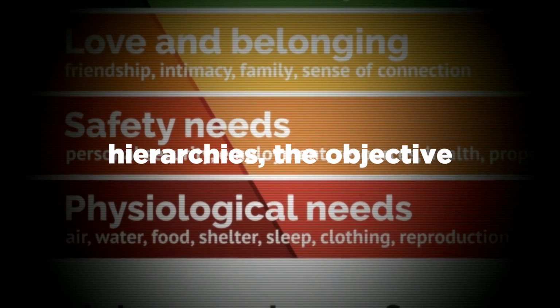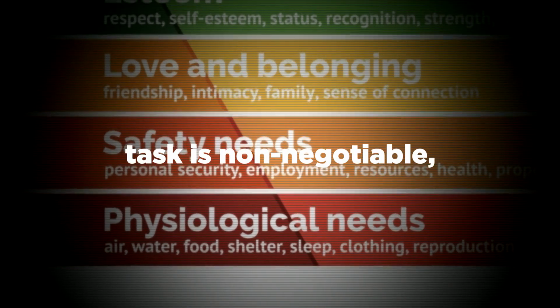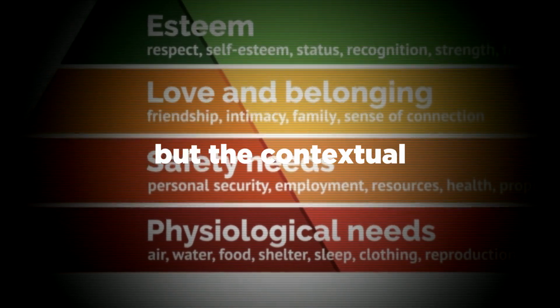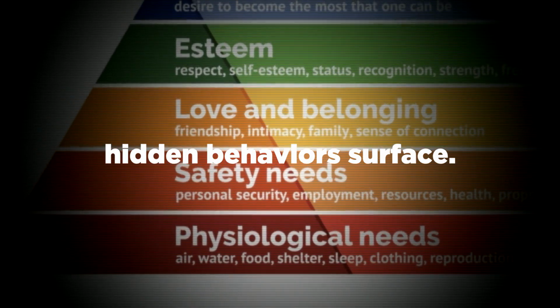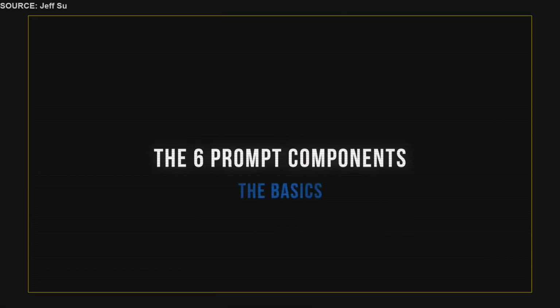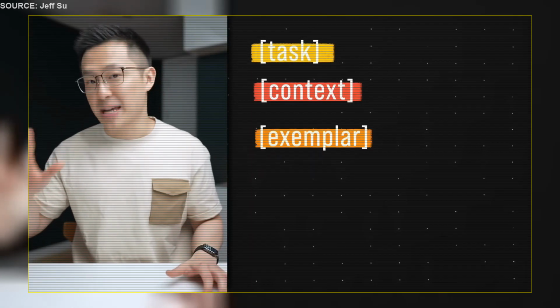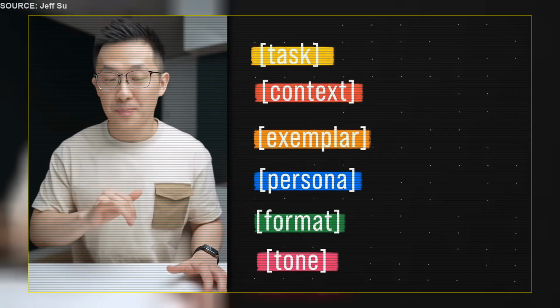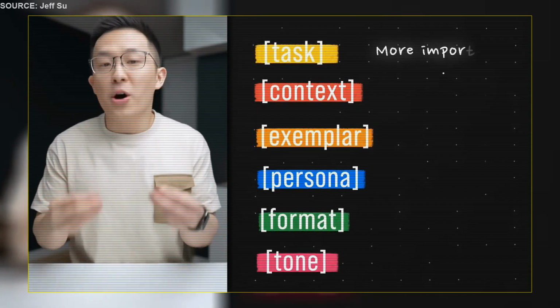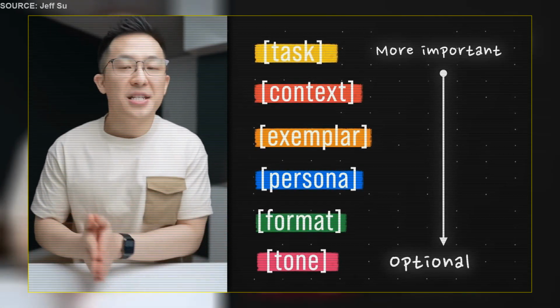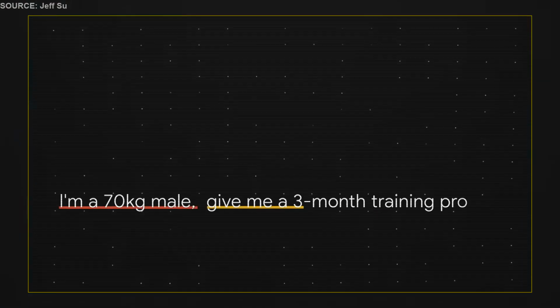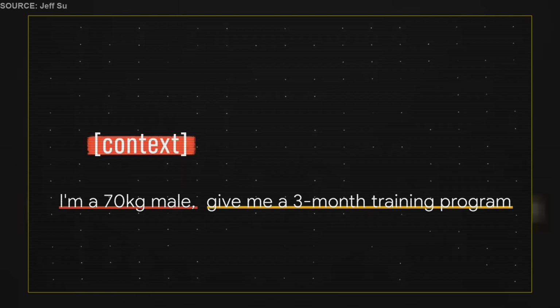Within prompt design hierarchies, the objective task is non-negotiable, but the contextual framing dictates how hidden behaviors surface outputs. First, it's critical to not only know what the 6 components are: task, context, exemplars, persona, format, and tone, but also know that there's an order of importance to these 6 components. To show you what I mean, let's use this simple example. I'm a 70 kg male, give me a 3-month training program. The first part is context, followed by the task.